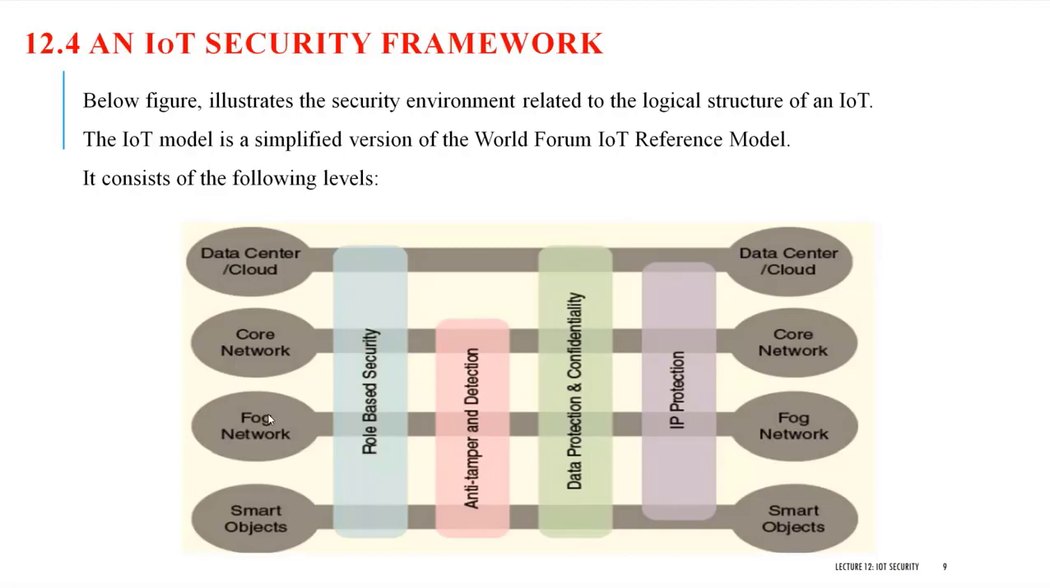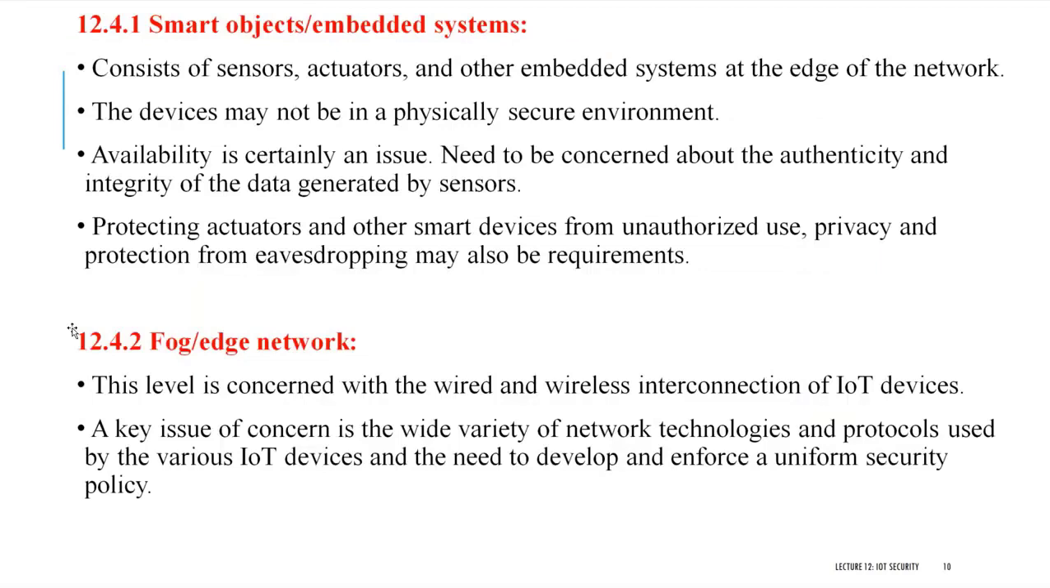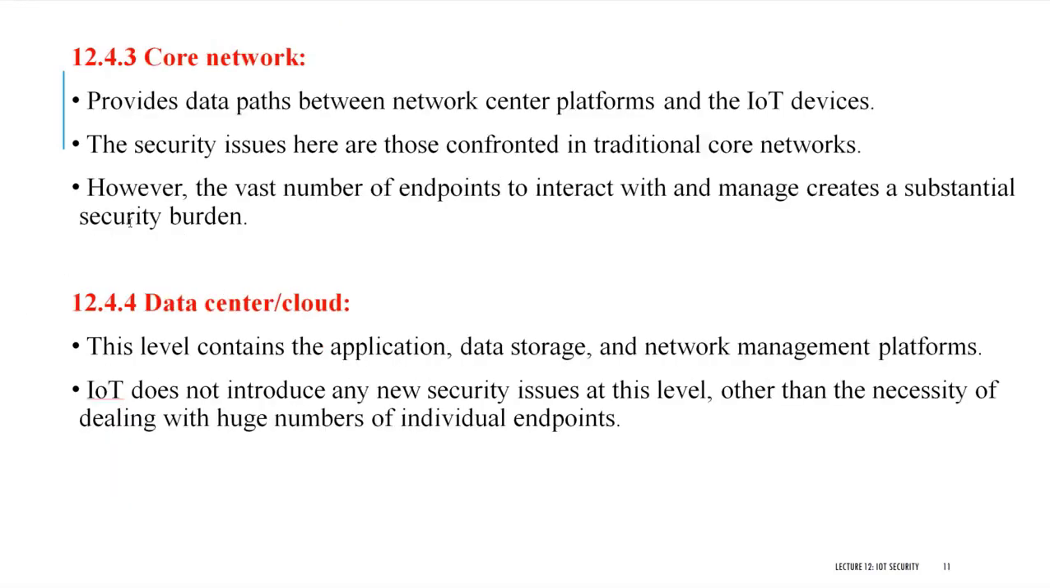Now, next one. We are just going to talk about these 4 different levels. The first level is smart objects or embedded systems, then fog or edge network, and then the core network and data center. So let us go in the reverse order. I'll start from the fourth level, which is the data center or the cloud.